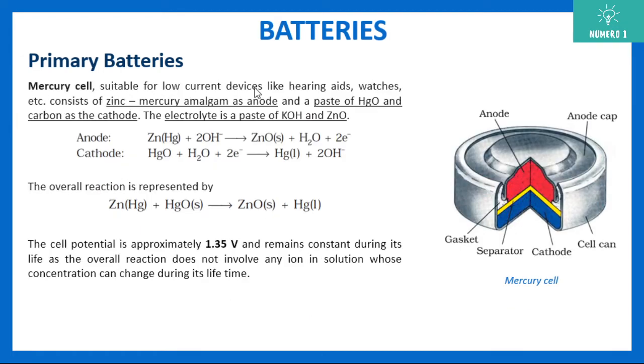Now, another type of primary battery is mercury cell. These are actually suitable for low current devices like hearing aids or watches, etc. This is also known as button cell in common language.